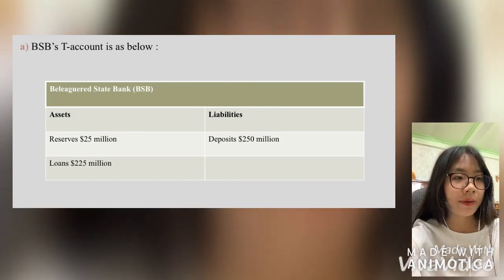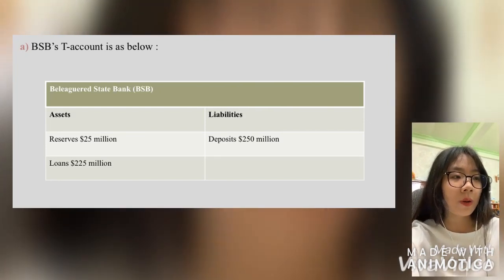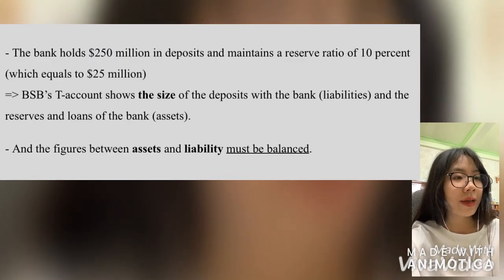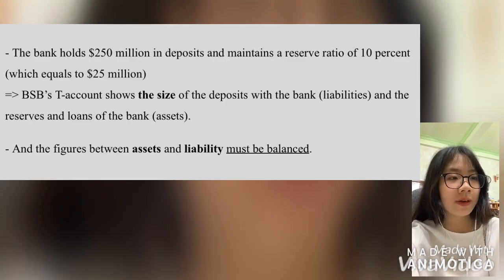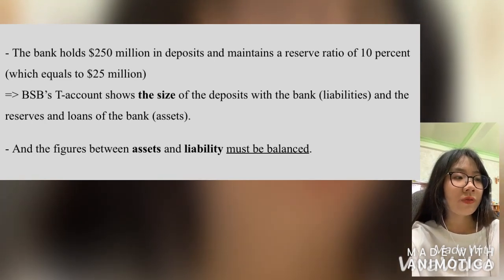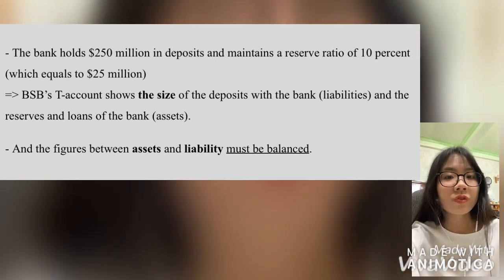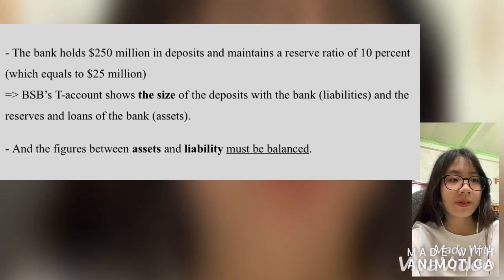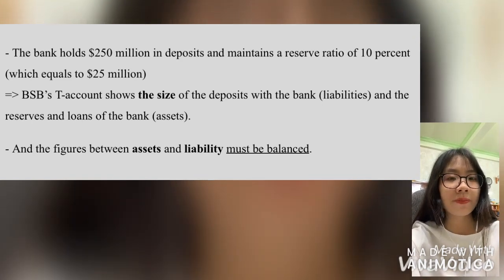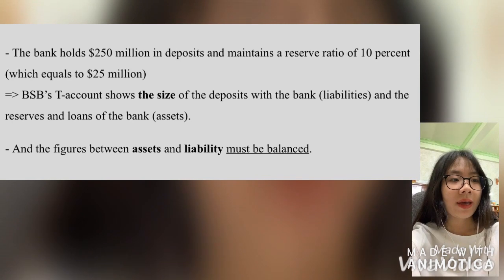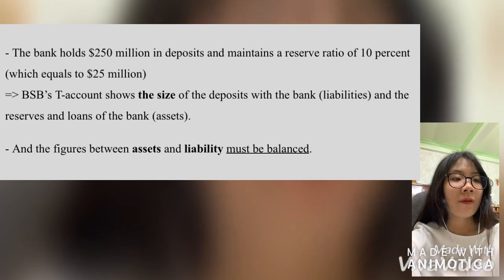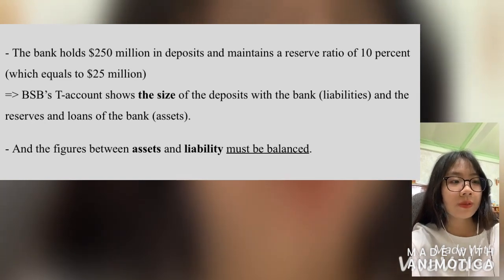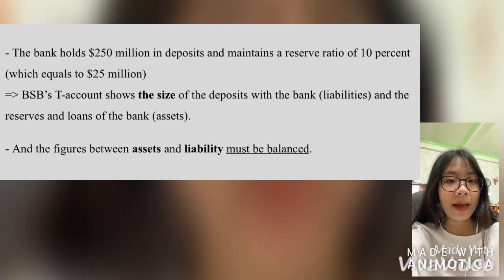And for question A, here is the BSB T account. As can be seen from the table, it's easy to understand that the bank holds $250 million in deposits and maintains a reserve ratio of 10%, which equals $25 million. The T account will show you the size of deposits of the bank. This means the liability, and the reserve and loans of the bank, which are assets. And you must remember that the figures between assets and liabilities must be balanced.